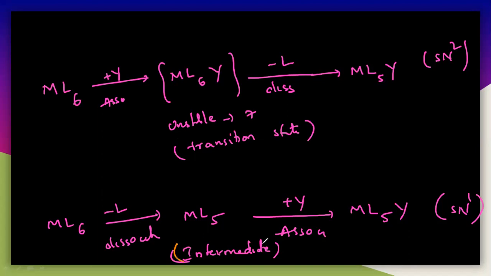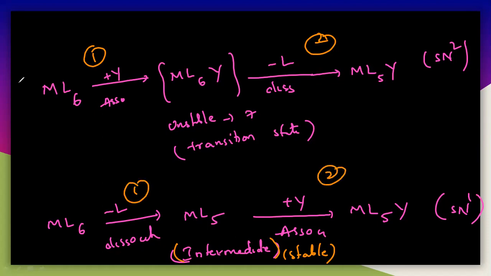Generally an intermediate is a stable state. It exists for a longer time compared with the transition state. This is the first step and this is the second step. In case of both SN2 and SN1, there are two steps. But in case of the SN1, the intermediate, the product of the first step, exists for a long time.